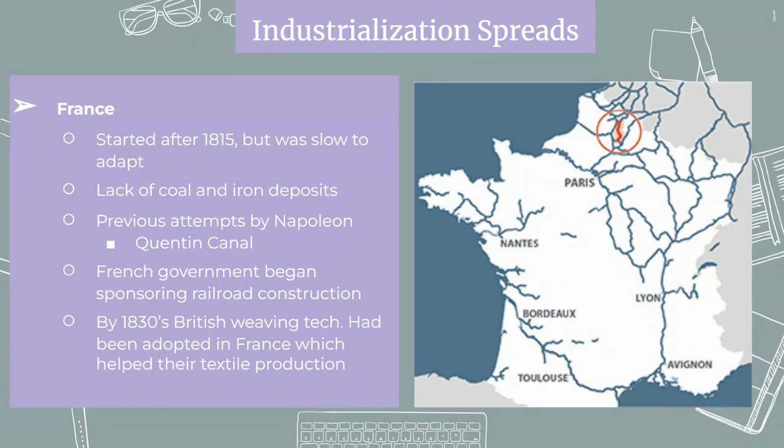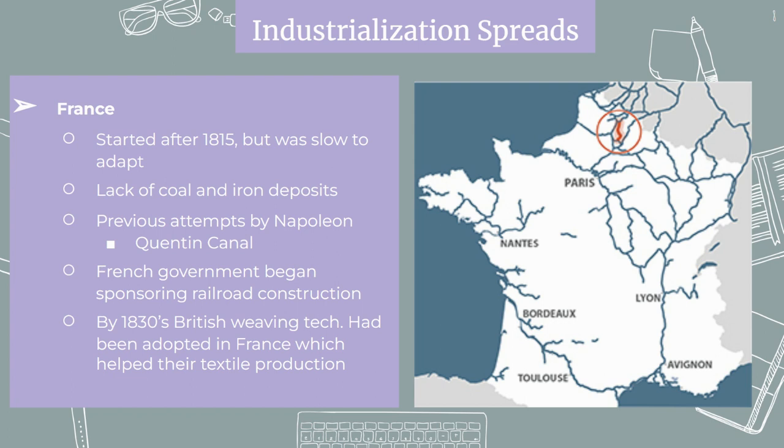All right, so Britain is industrializing. They're getting more powerful. They're happy. Well, now we have nearby neighbor France, who also wants to start industrializing, but they're a little bit slow to the start, right? They don't start until about 1815. They have a lot less coal and iron deposits. Remember, thinking back to Britain, they're an island, they have a ton. France isn't in the same situation.